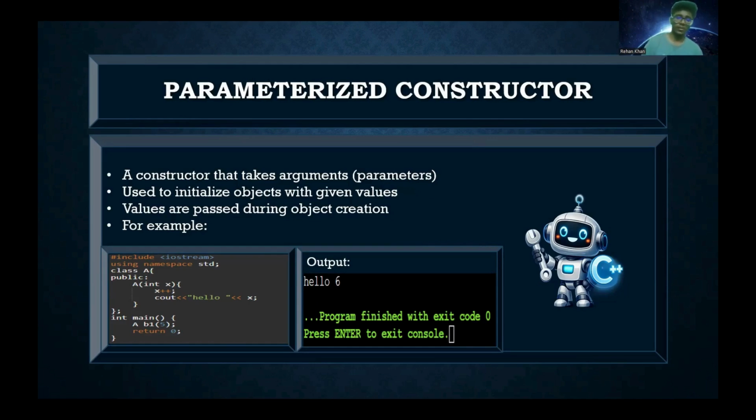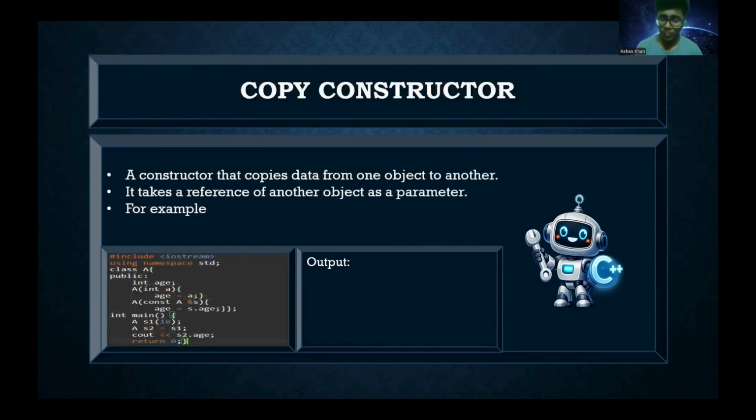Now we come to the next topic, copy constructors. A copy constructor is basically a constructor that copies the data from one object to another object. It takes a reference of another object as a parameter. Unlike parameterized constructors, which take values from the user while creating the object, it takes the reference or memory address of another object as a parameter.